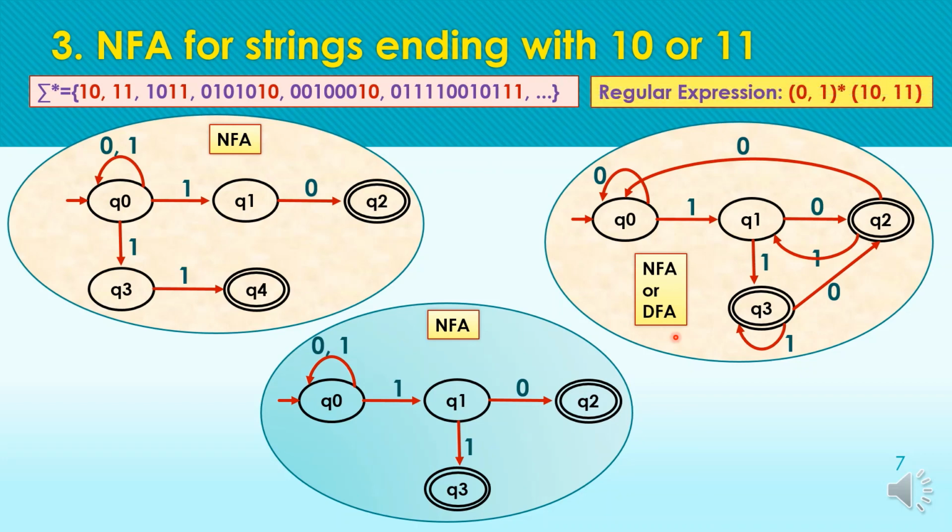This is the regular expression for the statement: any number of 0 1, any combination of 0 1 or no symbol in the first sub expression here, and the pattern should end with 1 0 or 1 1, because we do not have the star over here. So the occurrence of this second pattern is a must, and the string should end with either 1 0 or 1 1 for acceptance.